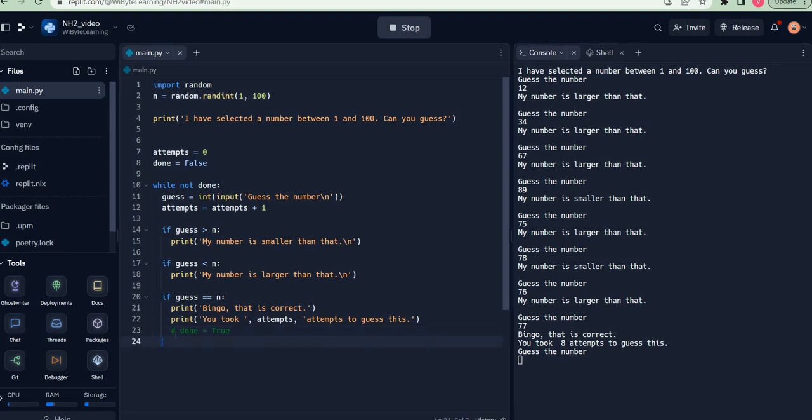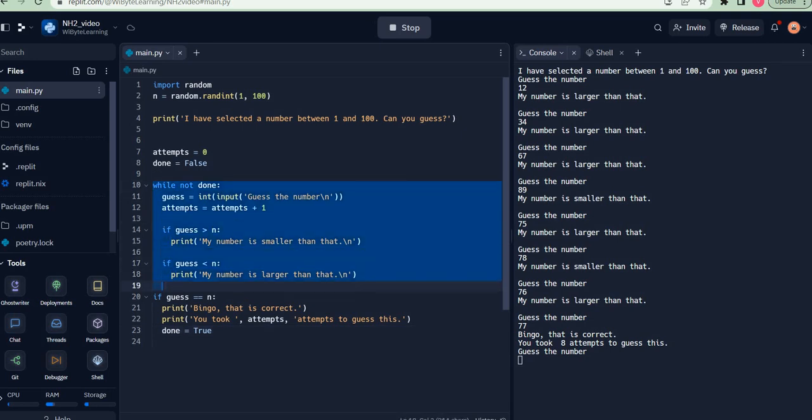Let's say I do this correctly, but I make an indentation error. Let's say I put this as an unindented statement. Now this is very interesting, because my while loop is only limited to this part of the code.